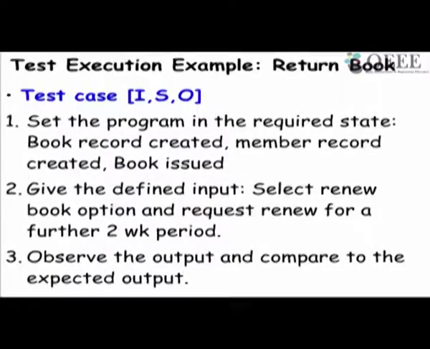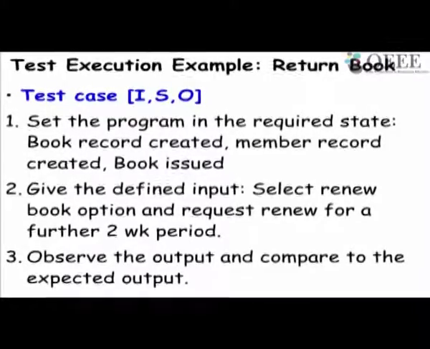Now let's look at an example of a test case. Let's say we are checking a library software. We're trying to check whether the return book function is working well. Before we can execute the return book and give input here, we have to first check whether the book has been created and the member has borrowed the book, etc. Only then can the return take place.